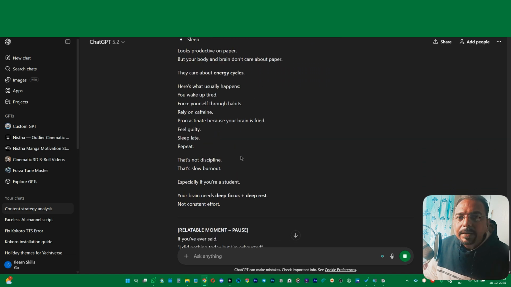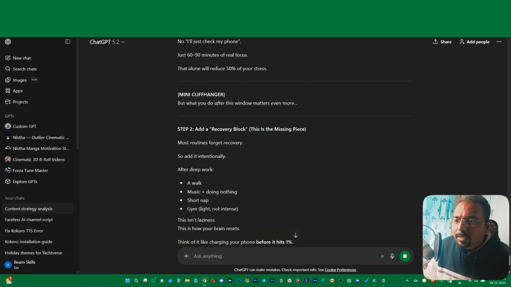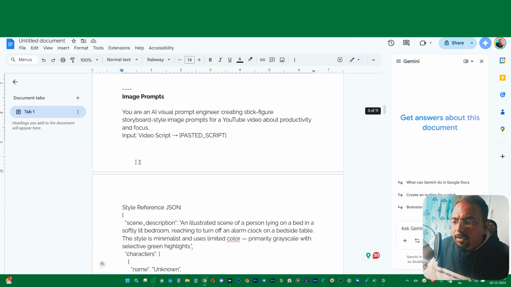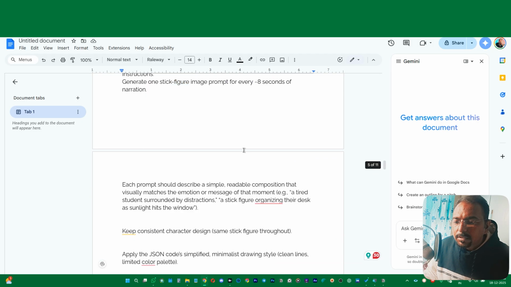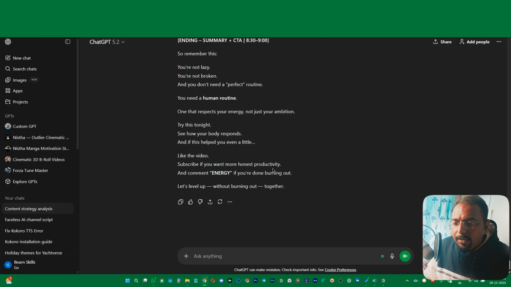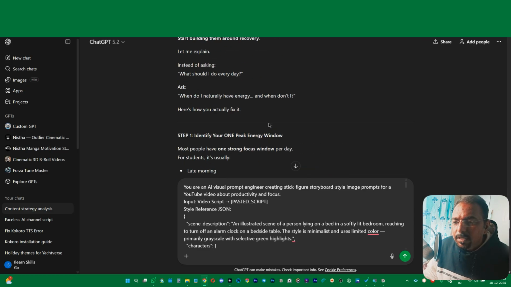All right, now the next part is creating the visual for the script. So let it finish and I'll show you. Meanwhile, let's go to the prompt document, and here we will see all these image prompts. Just select all of this image prompt up to here, Control C to copy it, and go back to ChatGPT, and now paste this prompt right over here.